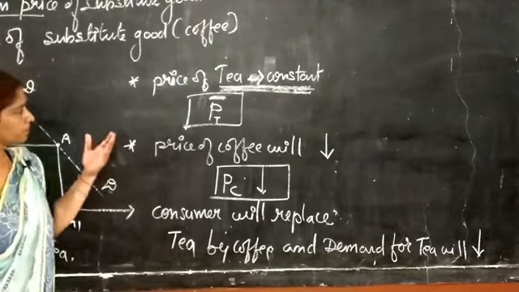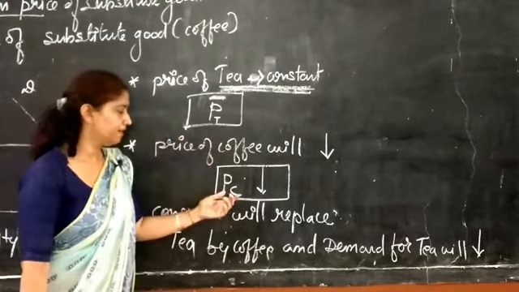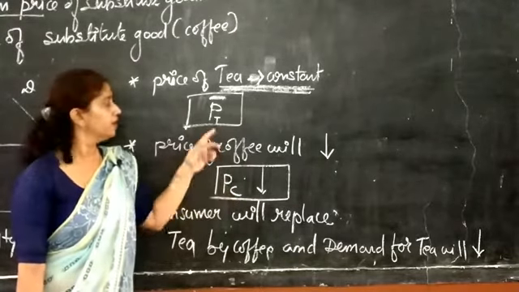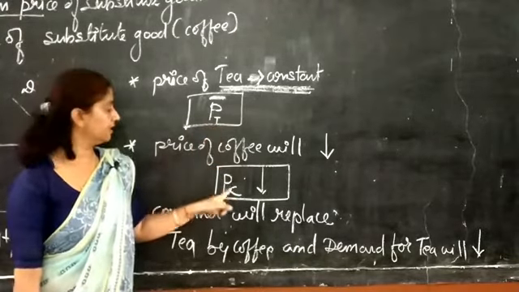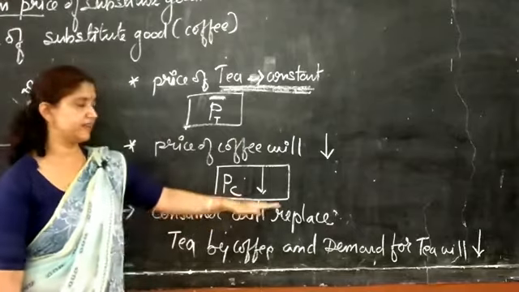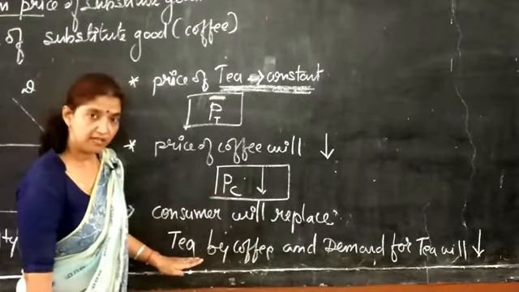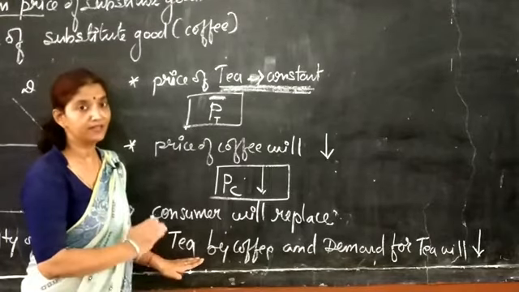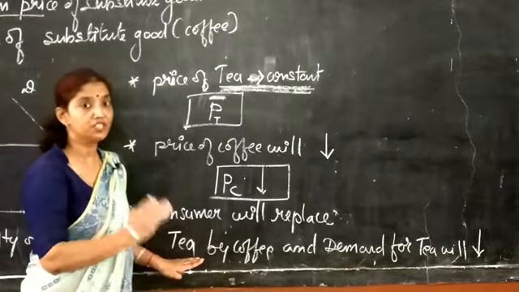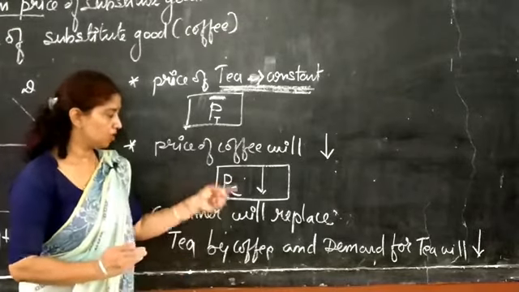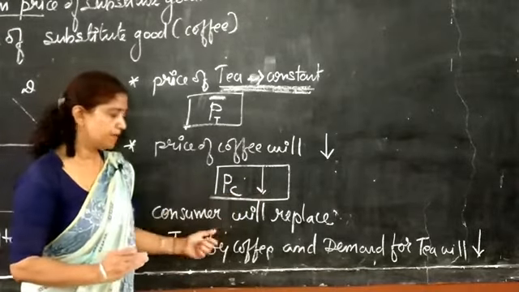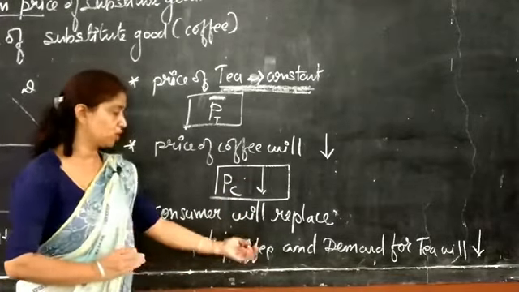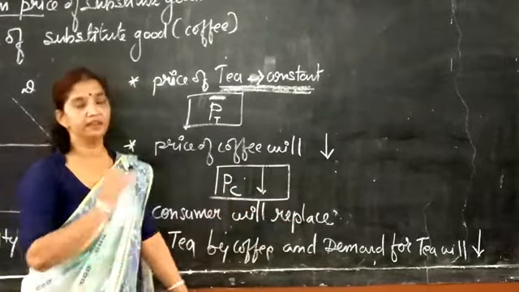So in the comparison of coffee and tea, for a consumer, tea is costlier than coffee, so consumers will replace tea, or they will reduce the consumption of tea as tea is costlier than coffee, and coffee is cheaper because coffee's price is reduced. So because of this reason, the consumer will replace the consumption of tea by coffee, and the demand for tea will reduce.